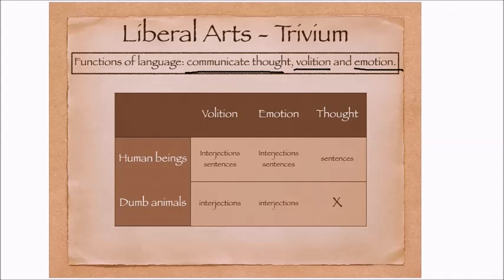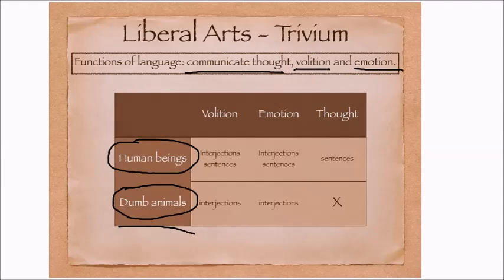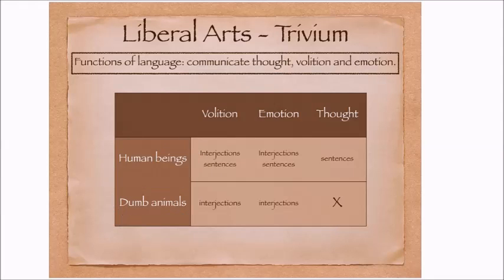When we compare human beings to dumb animals or non-rational animals, we see that the way that we express thoughts, volition, emotion is a little bit different from the way that the non-rational animals express their desires and so on. Human beings, for example, to express volition, they use